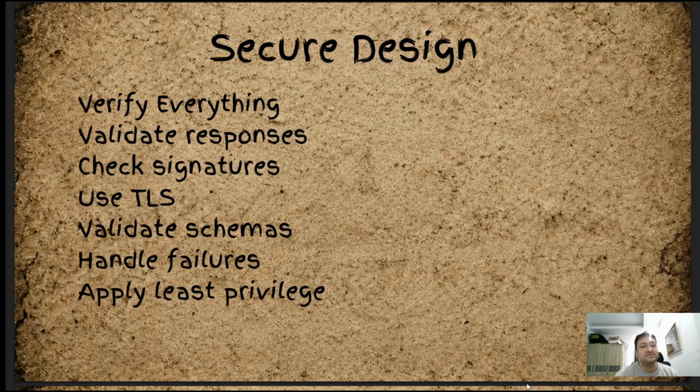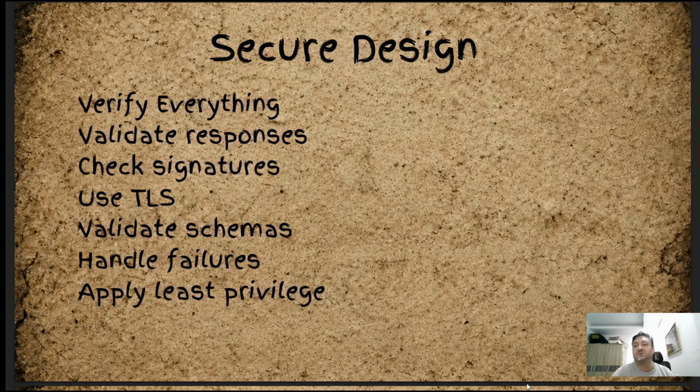Okay, so secure design, verify everything. Make sure you're looking at everything correctly. Make sure you're using HTTPS, TLS, stuff like this. Validate the responses. Make sure things are going through okay. Check the signatures of a website. This is really important too. Understand and validate the schemas.